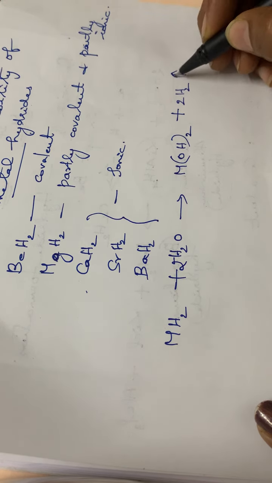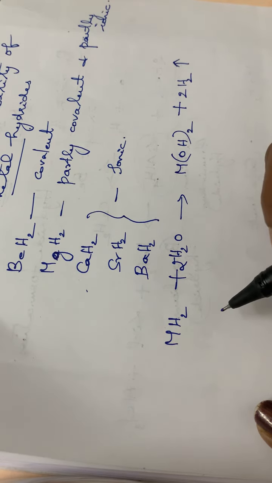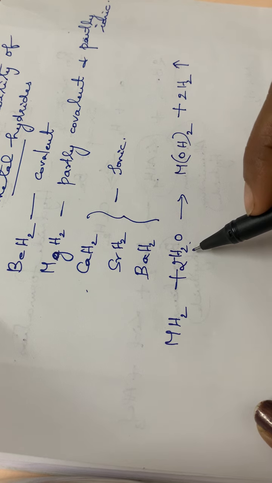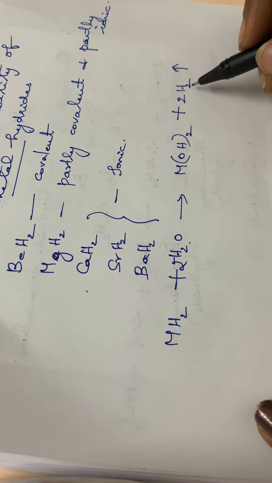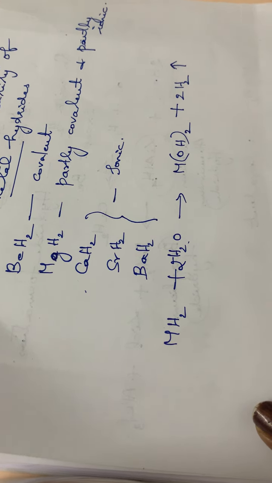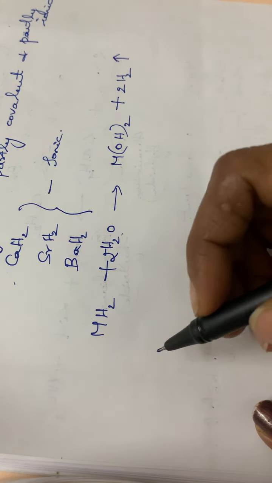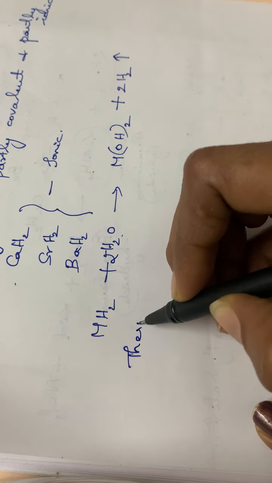The hydrogen gas will be liberated. So when these hydrides dissolve in water, they form the corresponding hydroxides and hydrogen gas is liberated.